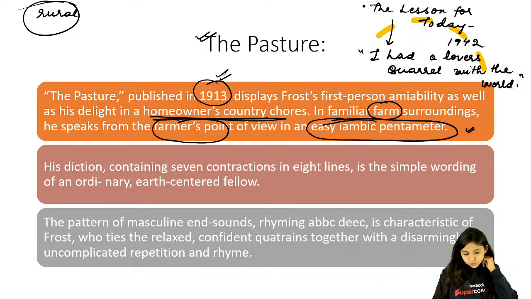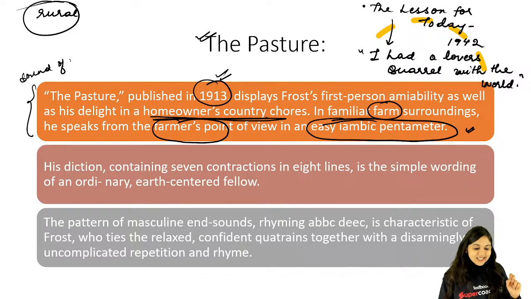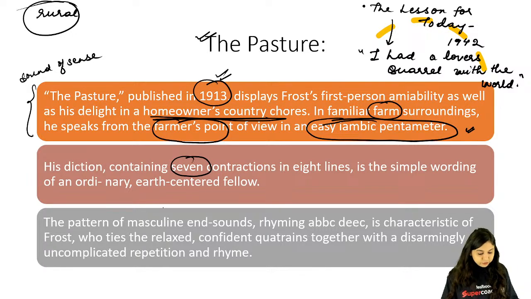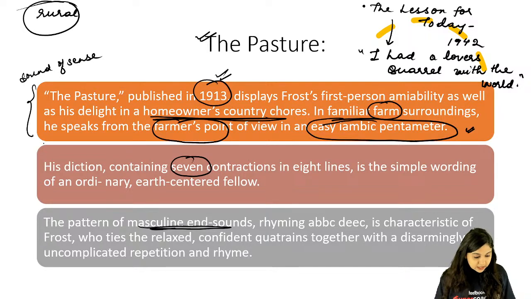ग्रेट सोनी, नाइस बच्चे, थैंक्स सो मच। तो फार्मर्स पॉइंट ऑफ व्यू है, रूरल है, तो ये लुक एट दिस लाइक simple style, sound of the sense. This is what he was talking about. My verse is sound of the sense, right? Sound of the sense, simplitude altogether, easy iambic pentameter. ठीक है? इनका जो diction था 7 contradictions in 8 lines, simple, ordinary, earth centered fellow के लिए है, masculine end sounds है, लेकिन by and large what are you able to see? You are able to see that the kind of writing that Robert Frost actually brings across, it's very simple.